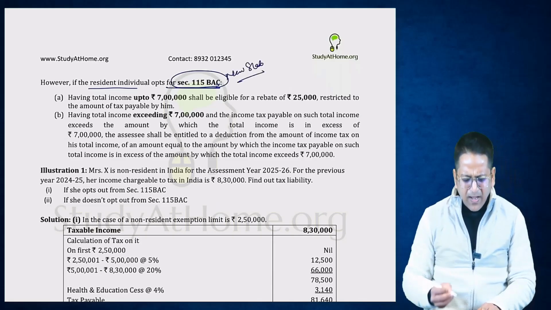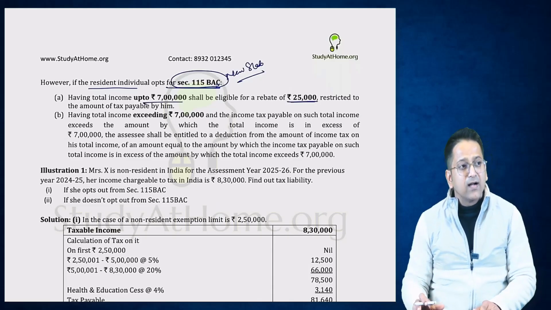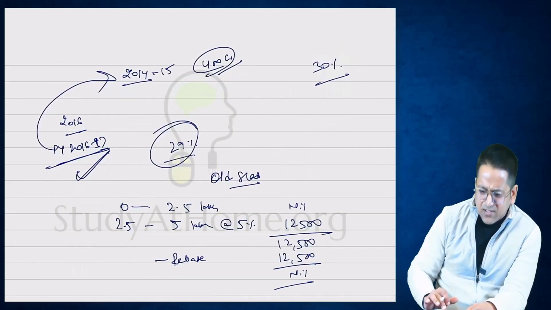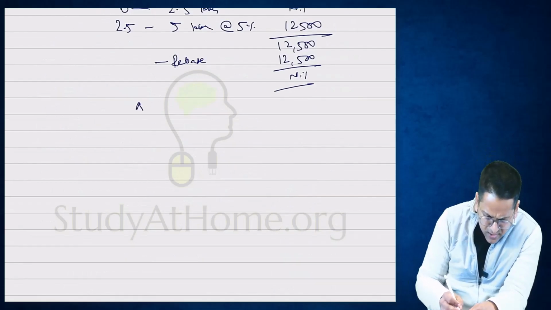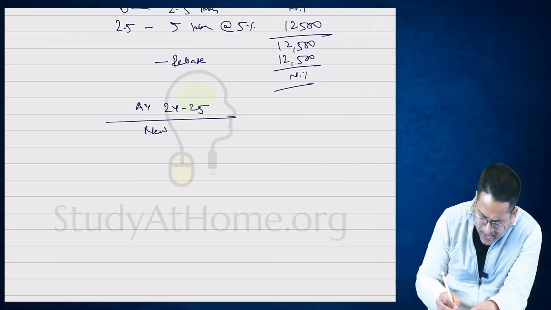That is also the same thing that was there before. On income up to 7 lakh rupees, a rebate of 25,000 will be given. Previously, it was also up to 7 lakh rupees. Okay, we are talking about the assessment year 24-25. According to the new slab, how much was the tax?